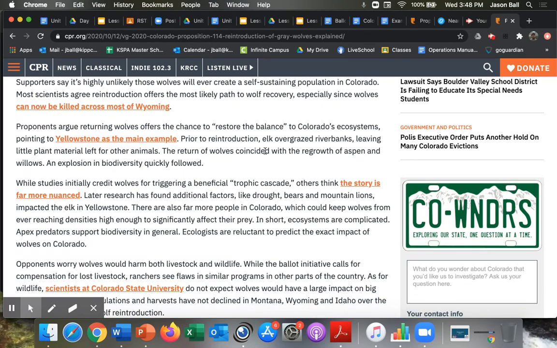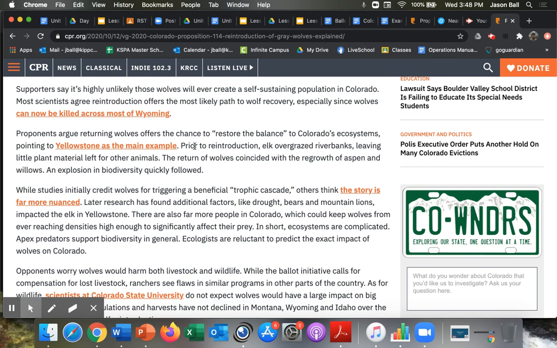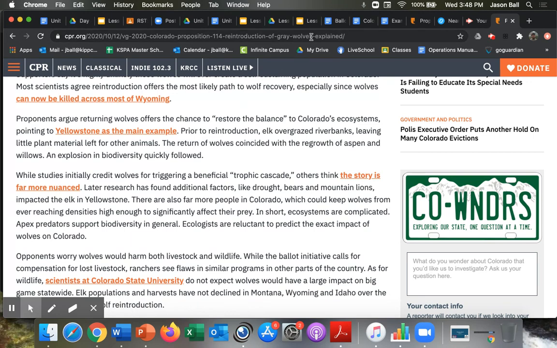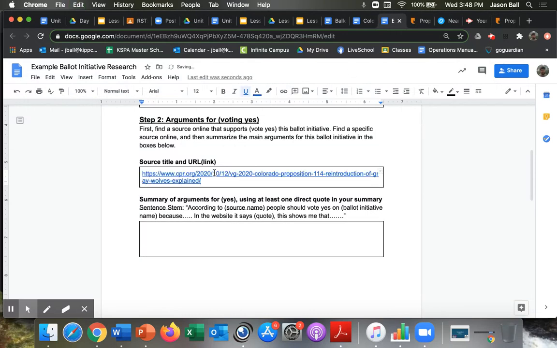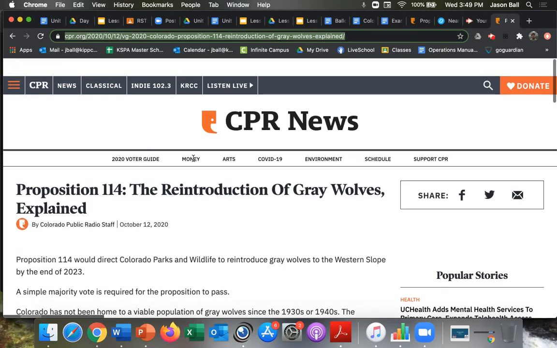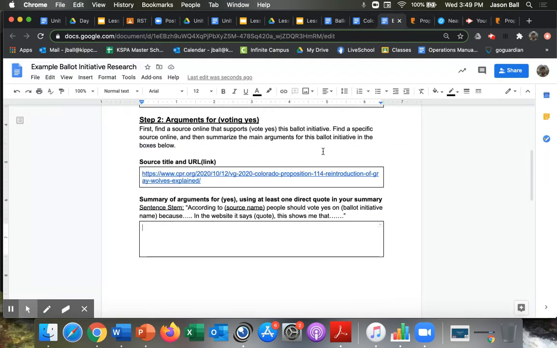So it seems like this argument here is giving me a reason why people would vote yes, that it's going to help the animals and plants and bring back biodiversity. So I'm going to say I'm going to use this source. So I'll copy and paste the URL into here so I can go back and find it. And then next, I have to summarize this. So looking at the source title, this is from Colorado Public Radio, CPR News. So I would say, according to CPR News,